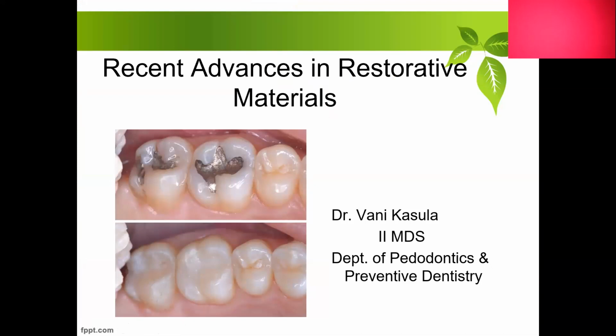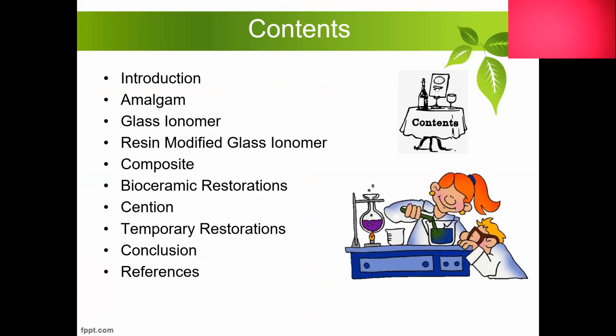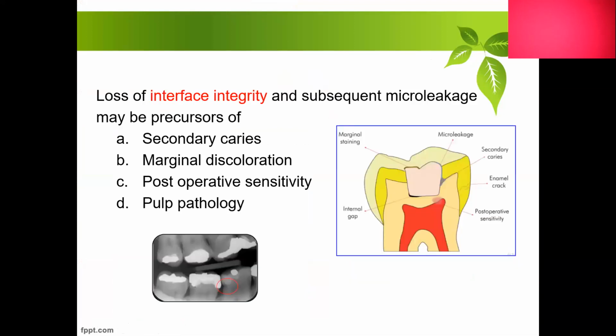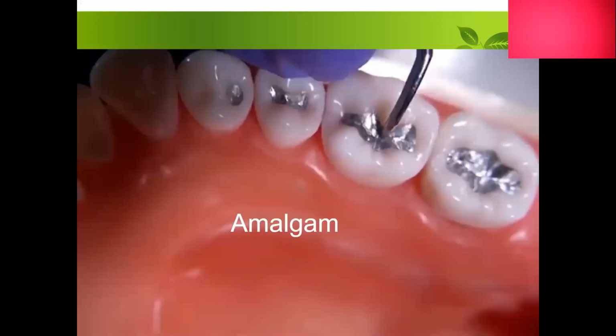Today I'll be talking about recent advances in restorative materials. To introduce, any surface restoration should always have an intact integrity with the restoration and also the tooth substance. Failure of this can lead to subsequent microleakage, which could lead to precursors of secondary caries, marginal staining, postoperative sensitivity, and pulpal pathology.